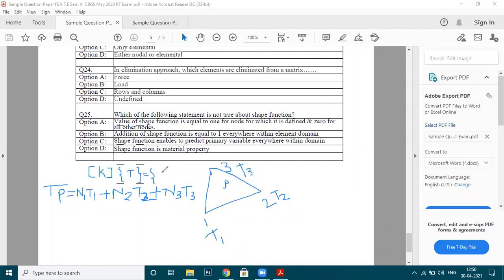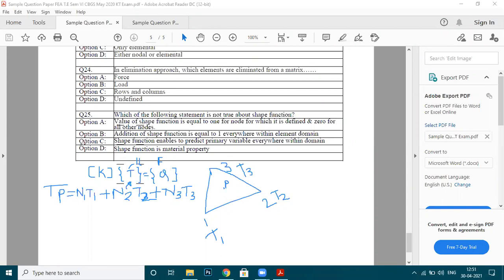Heat transfer, yes? It will give you the value of heat transfer, that is Q. Whatever the term here, that is temperature, it is a primary variable. If instead of temperature you write displacement U, then here it becomes force. So temperature or displacement are primary variables, while force or heat are secondary variables.